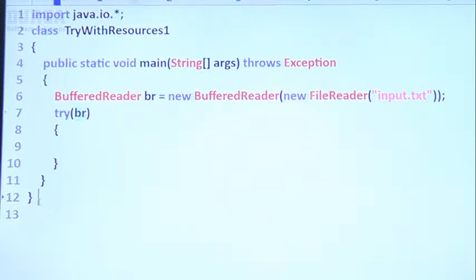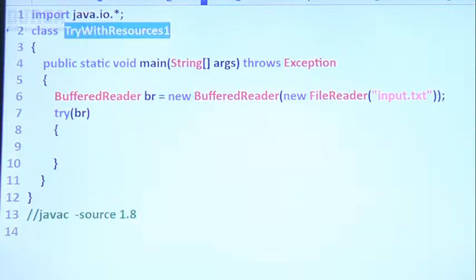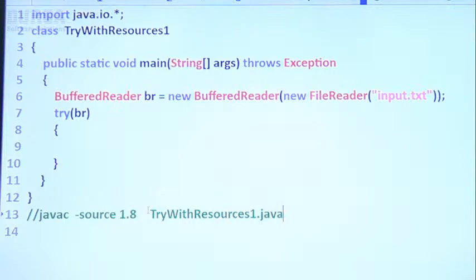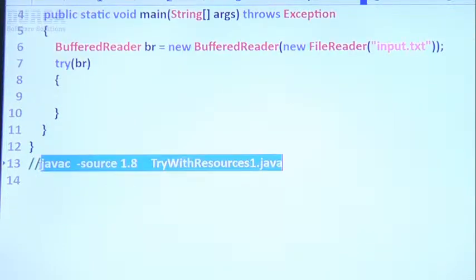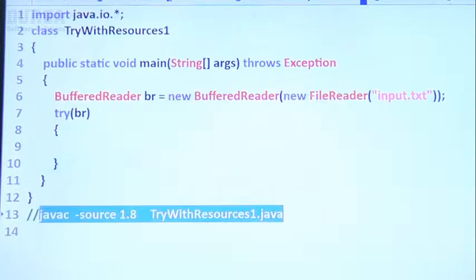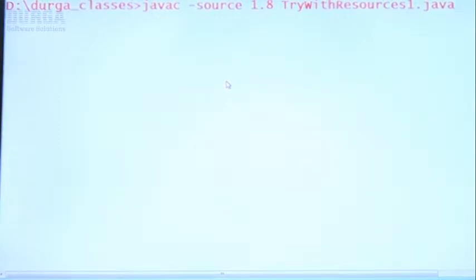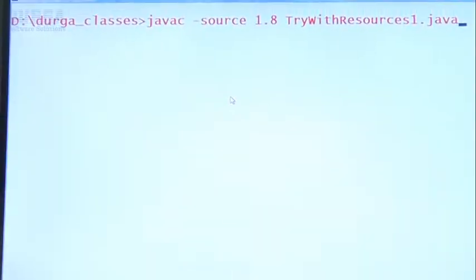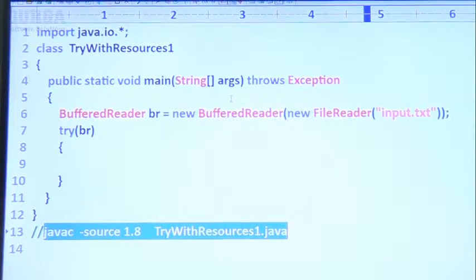Can anyone guide how to compile according to the 1.8 version? I want to compile according to 1.8, sir. The command is javac -source 1.8 try with resources dot java. Remember this if you want to compile the code according to 1.8, because in my system 1.9 is there. Now have a look once: javac -source 1.8 TryWithResources1.java. We compile this program according to 1.8 version.